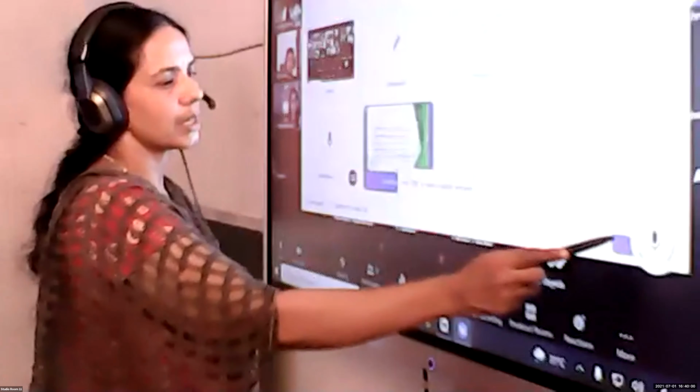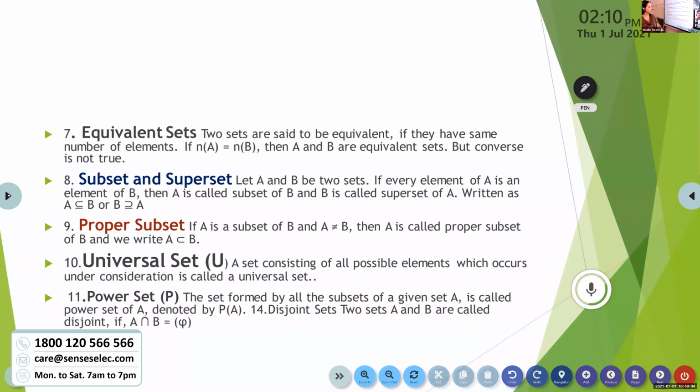A set consisting of all possible elements which occur under consideration is called a universal set, and it is always denoted by the letter U.